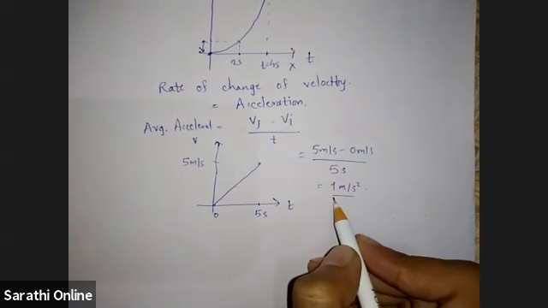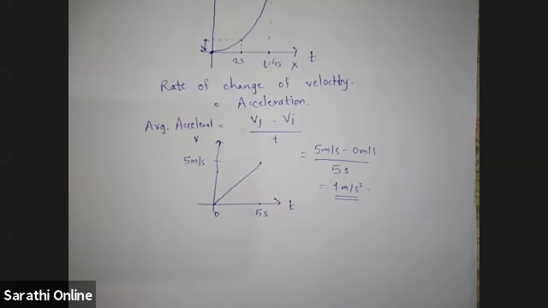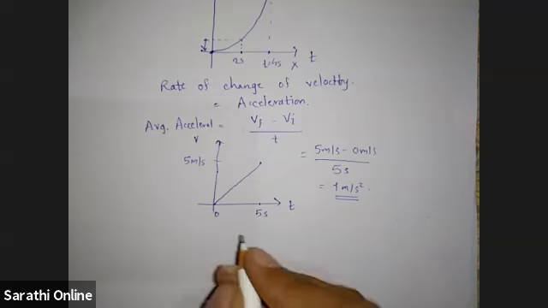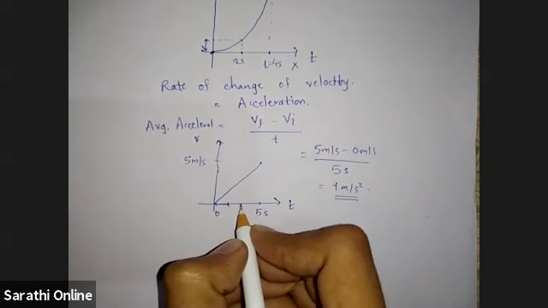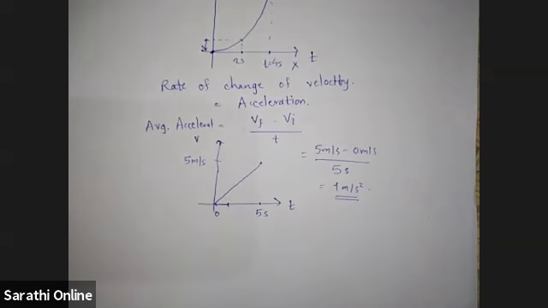So what does this term mean? This term means that the car is changing its velocity by 1 meter per second, in every second. So in 1 second, the velocity will increase by 1 meter per second. In the next second, the velocity will increase by 1 meter per second. So in total in 5 seconds, the total increase in velocity will be 5 meter per second.